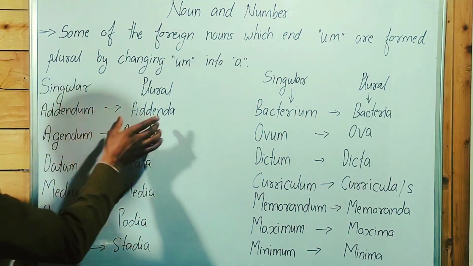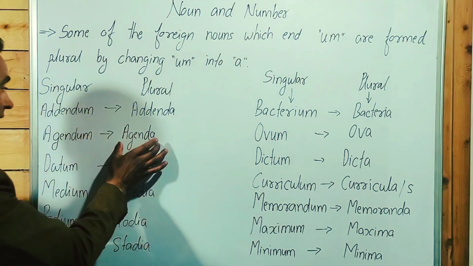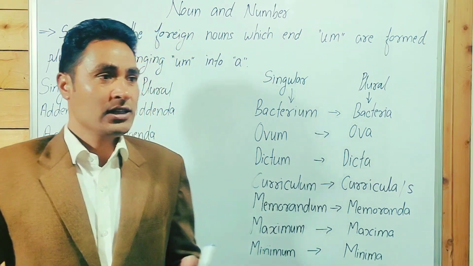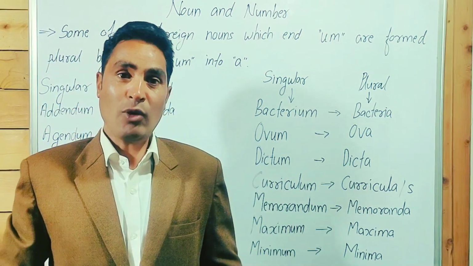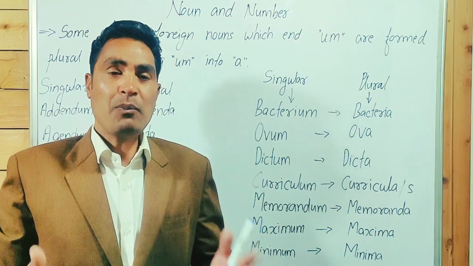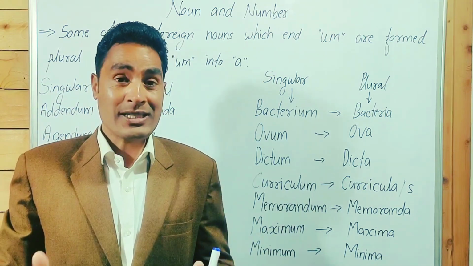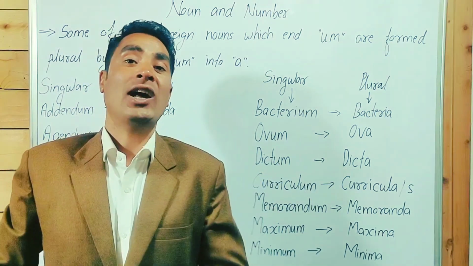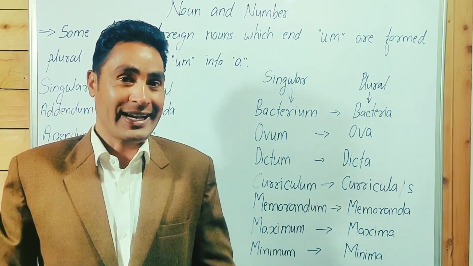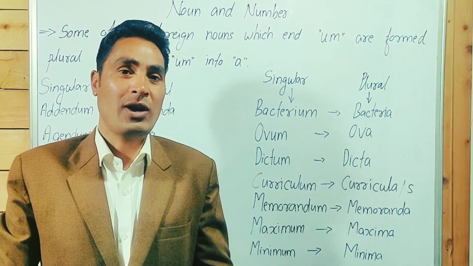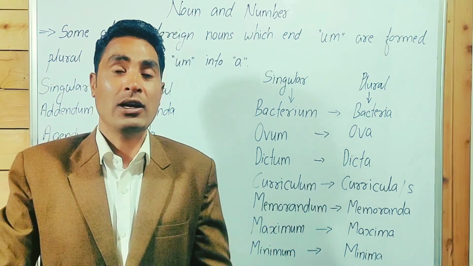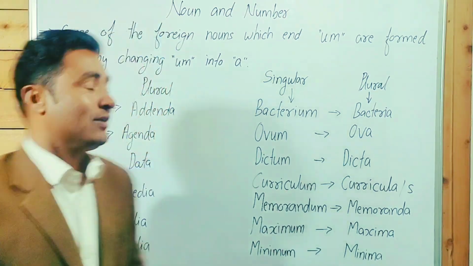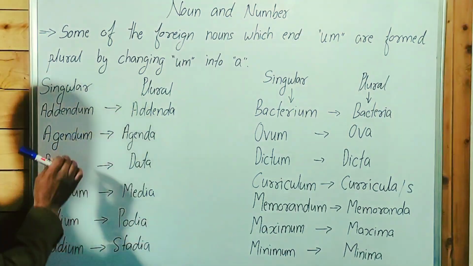Addendum, addenda; agendum, agenda. Addendum means additional, extra. Suppose you have written a book, you have finished a book, and some important points have been missed by you. So you want to write them, and you will write them at the end of the book. That is called addenda. These additional, important points, whatever you have written at the end of the book, are called addenda. Addendum singular, addenda plural.